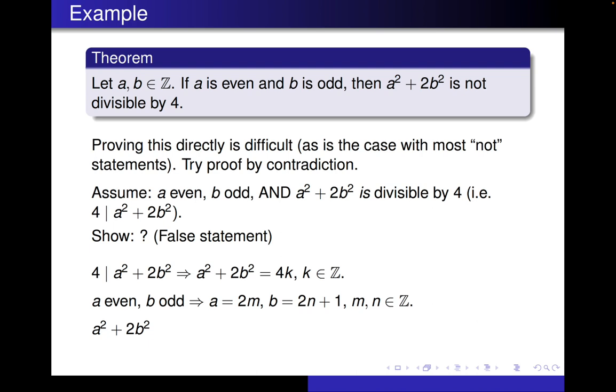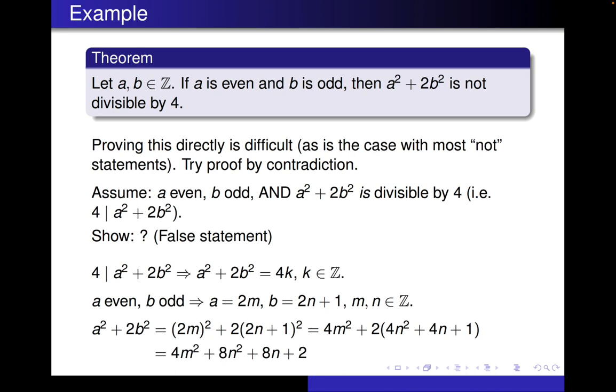But if we substitute 2m in for a and 2n plus 1 in for b, we get the quantity 2m squared plus 2 times the quantity 2n plus 1 squared. Then we can square out the 2m squared and the 2n plus 1 squared. We can do some more simplifications, and what we end up with is 4m squared plus 8n squared plus 8n plus 2.